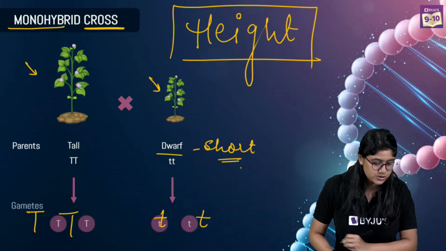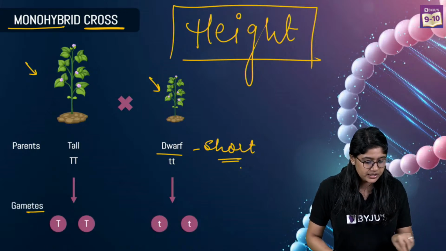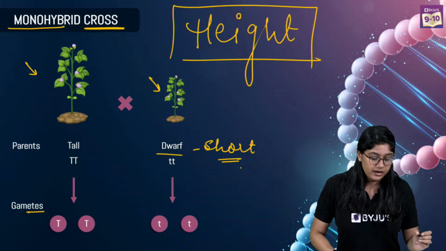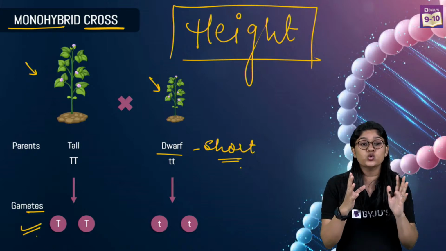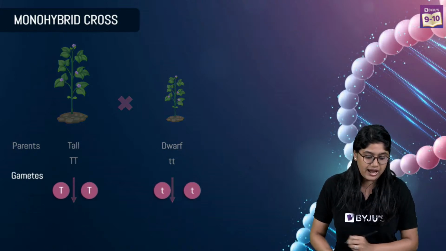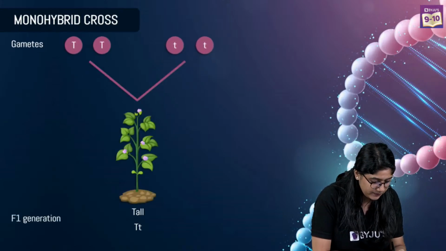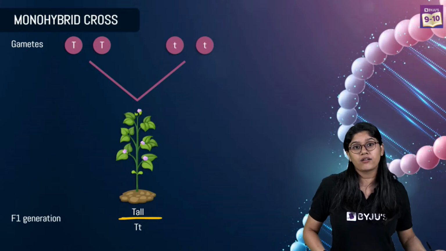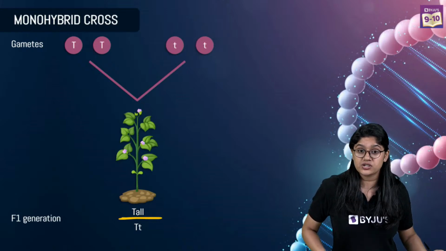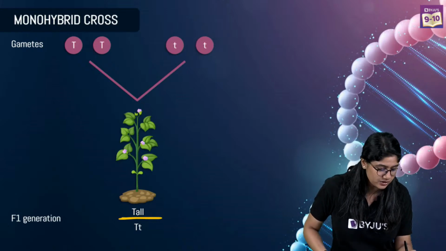These are the gametes, right? Now, when these gametes fuse, of course we'll have the cross between these, and what we'll see is that we will have the plant which is tall, right? The F1 generation is tall, right? See over here.